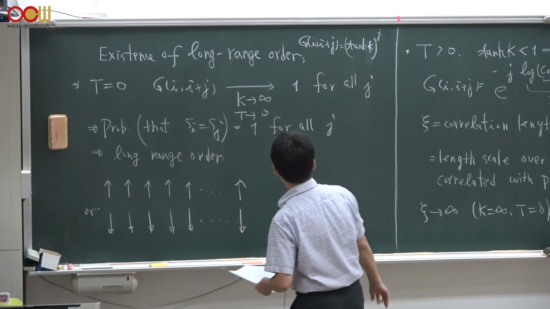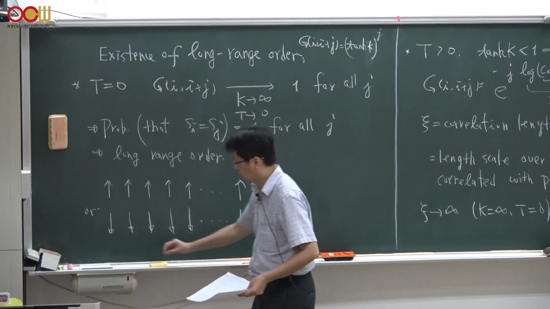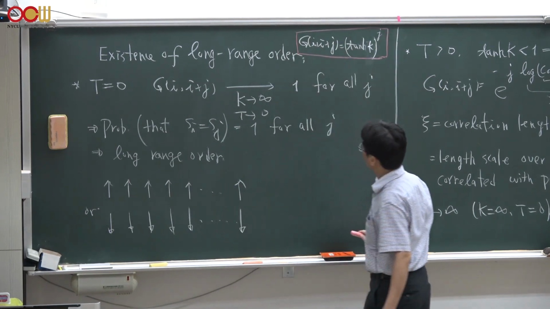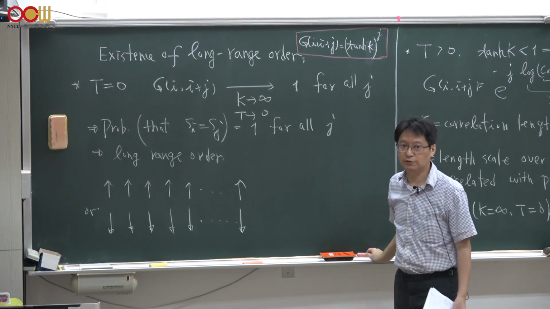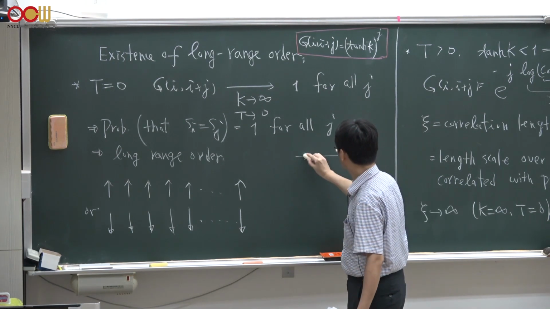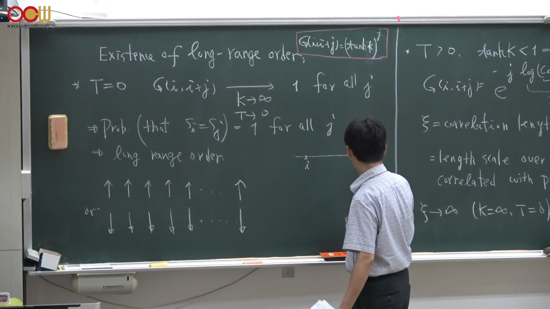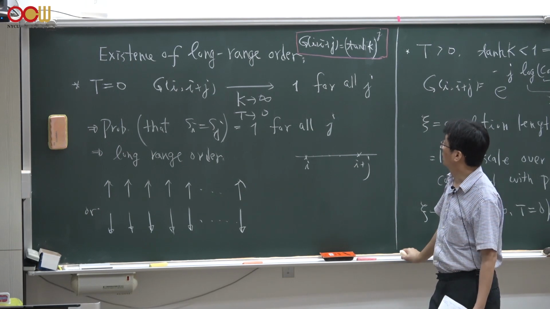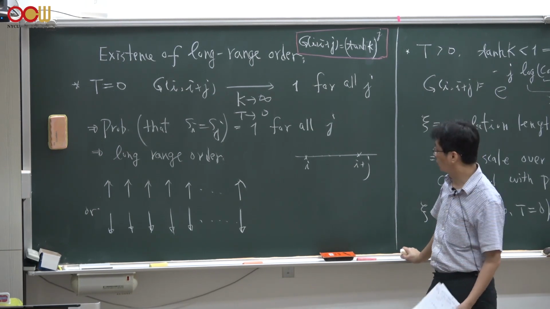Let's continue. So we just arrived at the general analytic expression of spin-spin correlations at any given two sites, i and i plus j. And the correlation function depends only on the distance between these two sites.